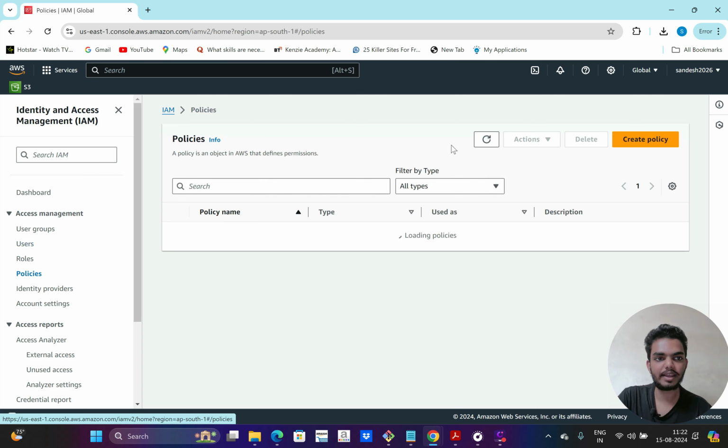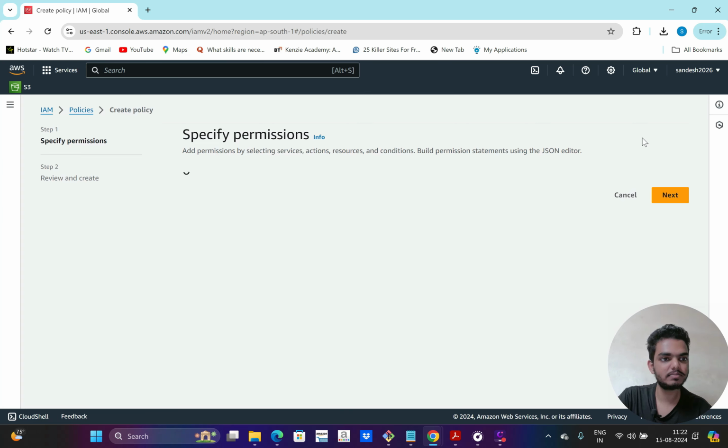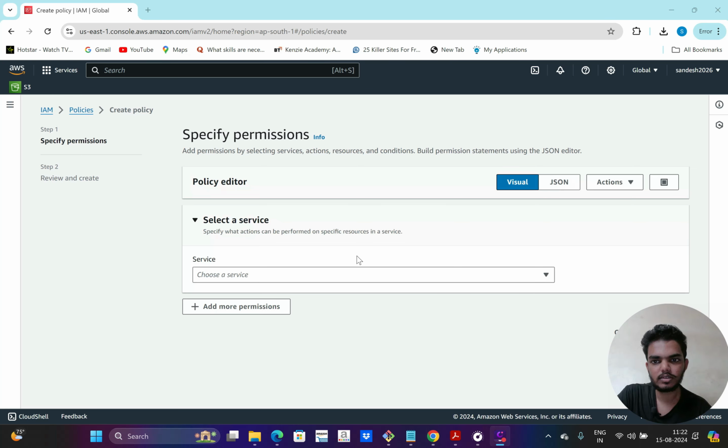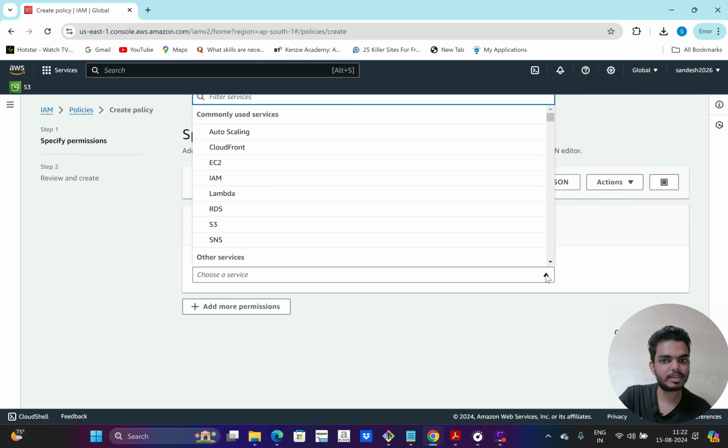Click on policies and create policy. Now in the policy, I have to select a service. So for the service, I want to give list S3 buckets access. So the service will be S3.